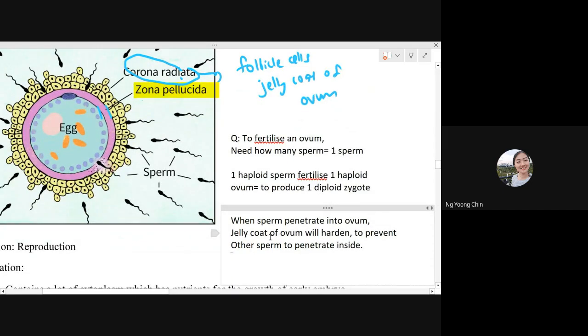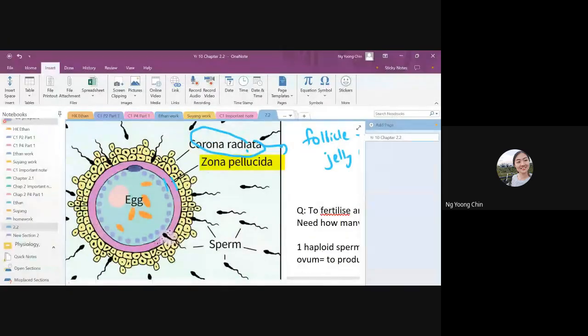So this is to prevent polyspermy from occurring. Polyspermy. Am I writing the correct term? Let me check. What is meant by polyspermy? Yeah, polyspermy is something like this.